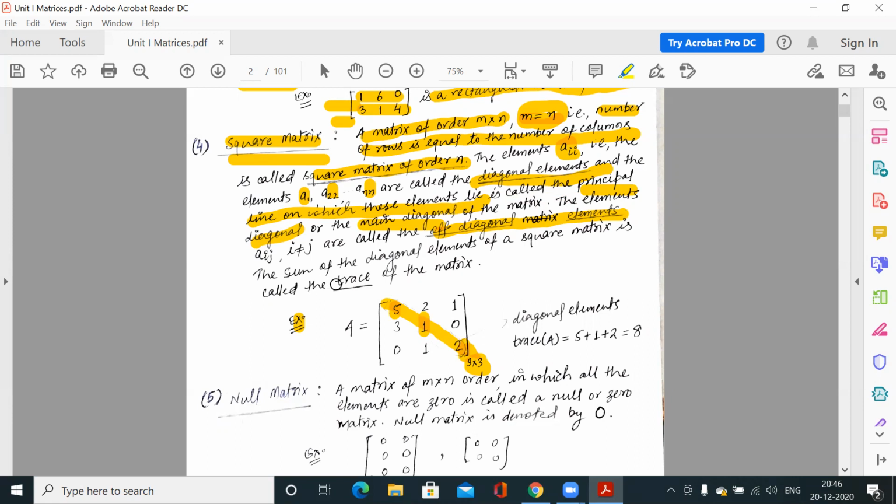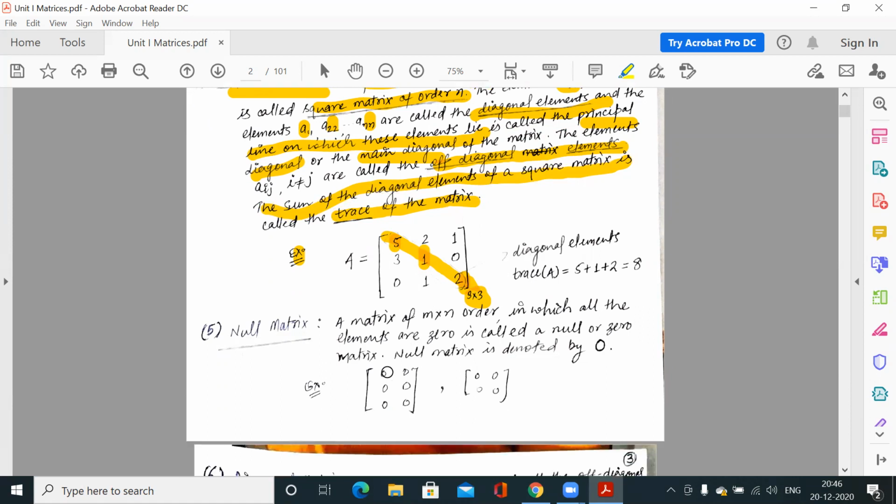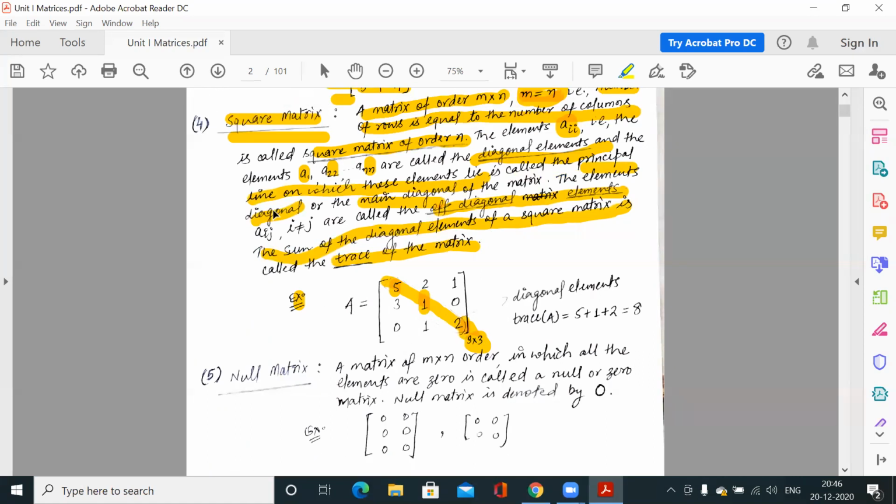Now we have another term, that is the trace of the matrix. Again, for the trace, the matrix must be a square matrix. So the trace of the matrix is equal to the sum of the diagonal elements. So the sum of the diagonal elements of a square matrix is called the trace of the matrix. So in this matrix, if somebody asks you what the diagonal elements are, 5, 1, 2. What are the off diagonal elements, 2, 1, 0, 3, 0, 1.